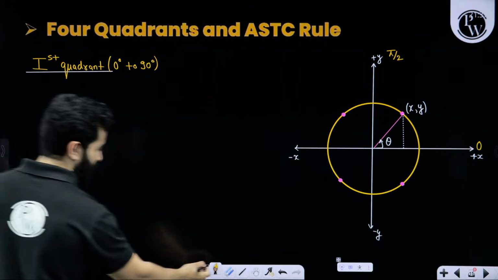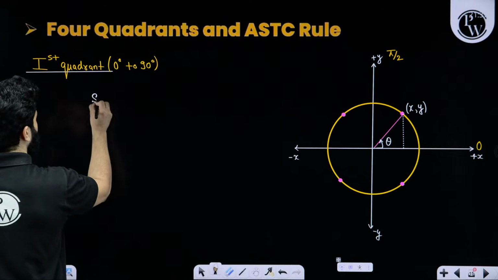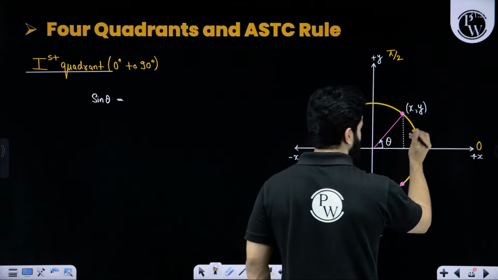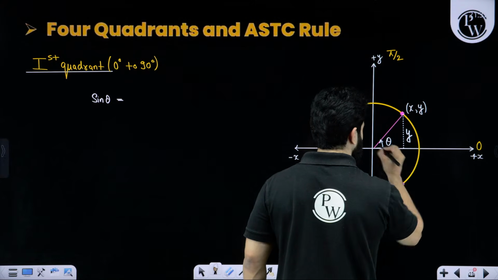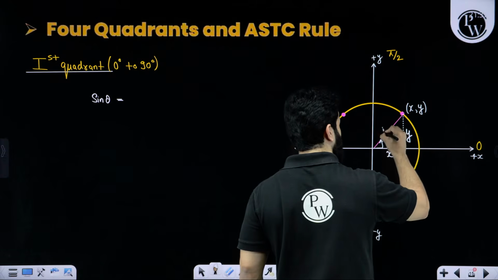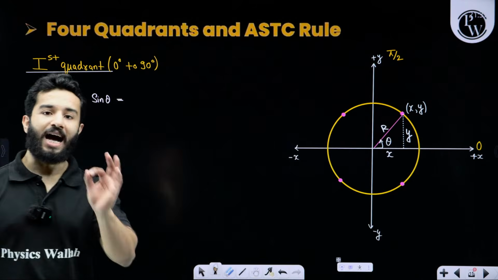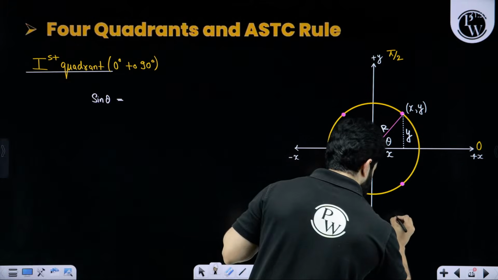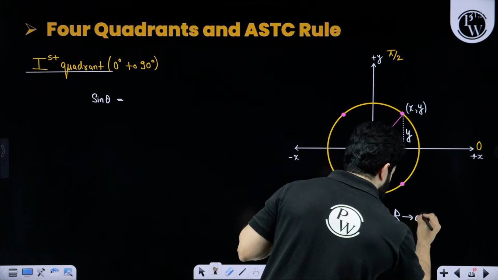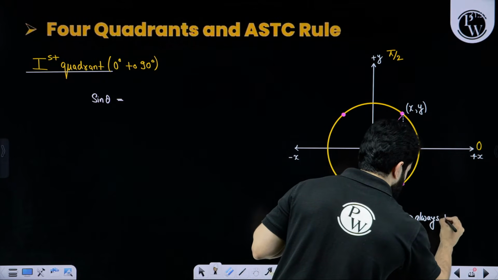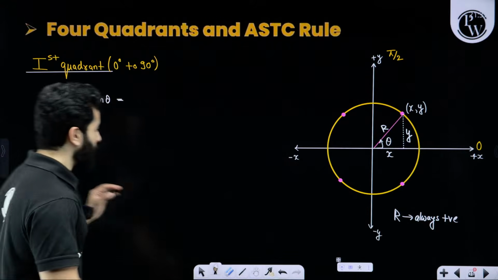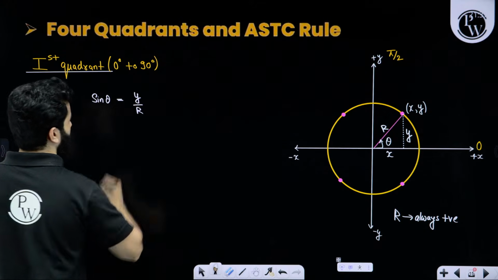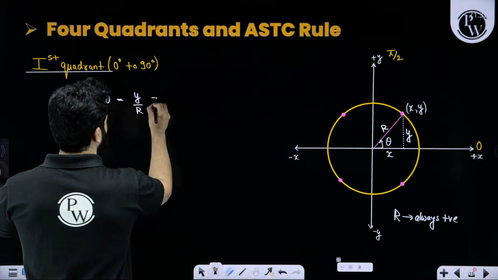Now in this quadrant, if you are going to write down sine theta, we will get perpendicular. This is perpendicular y, this is base, and hypotenuse is, let's suppose hypotenuse is r, that means length of that line. Length of that line is always positive. So this is a note that r is always positive because this is length of line. So that means sine theta will be perpendicular upon r. Now my point is r is positive.